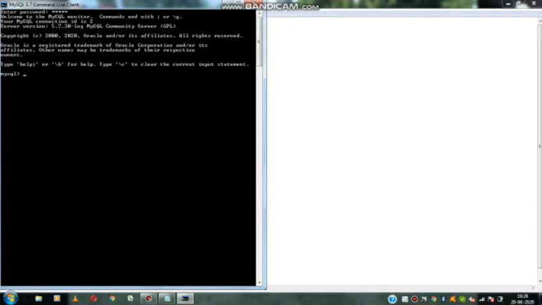Your MySQL connection ID and so on, don't bother about all this; it comes by default. From here, in MySQL, we have to start writing queries. The first query we have to write is show databases. Whatever query you write, at the end we have to put a semicolon.